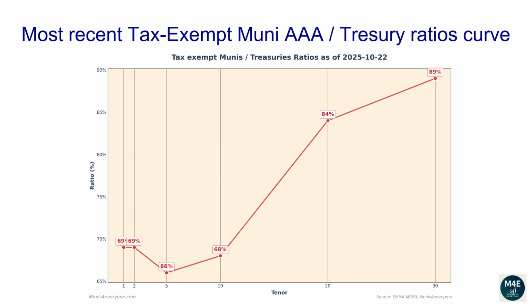The current one-year ratio is 69%. The 2 years ratio is 69%. The 5 years ratio is 66%. The 10 years ratio is 68%. The 20 years ratio is 84%. The 30 years ratio is 89%.